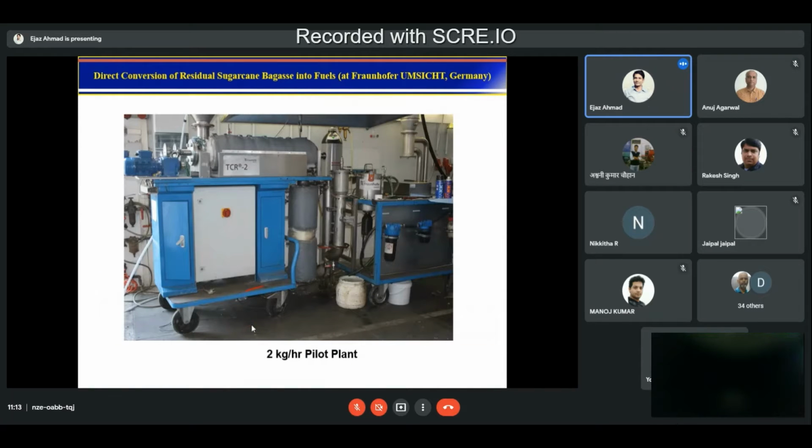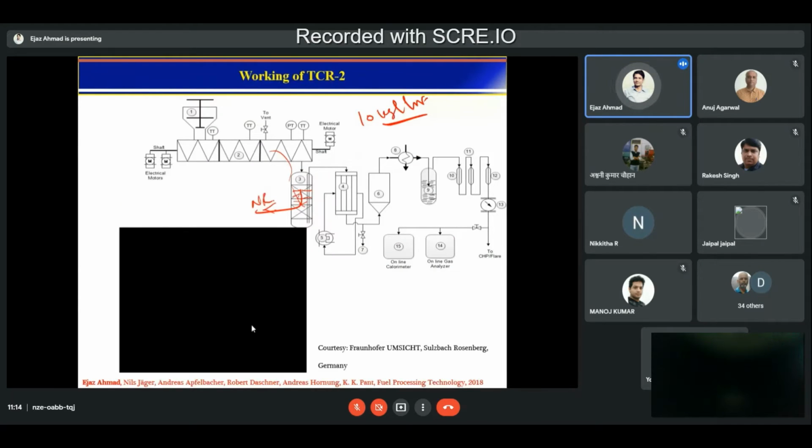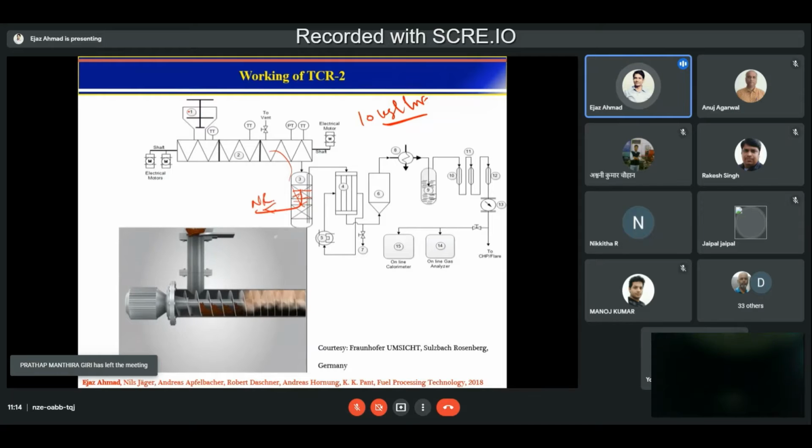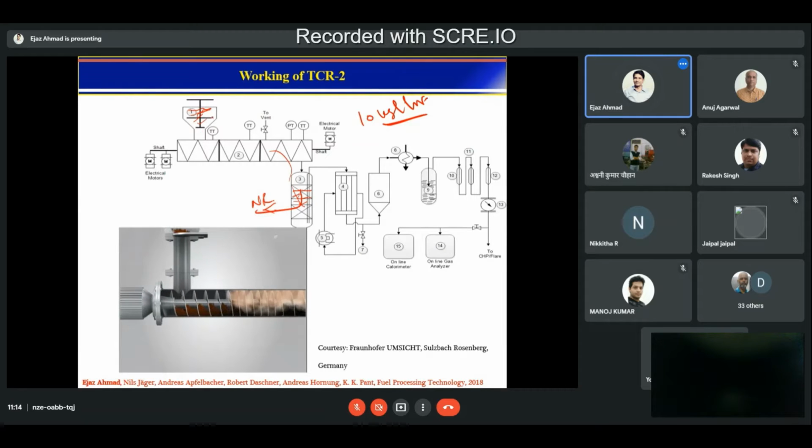So this is one of the plants. This is a small unit, a 5 kg per hour unit. I have worked on this setup in Germany, but now we have installed this also at IIT Delhi, a 10 kg per hour unit. This is a 2 kg per hour unit. So how does it work? You take the biomass and convert it into pellets, and those pellets are charged here. This is a reactor where you have 3 heating zones.